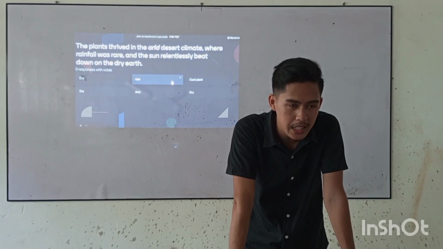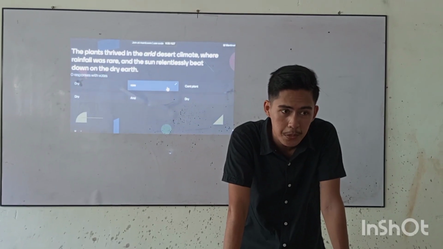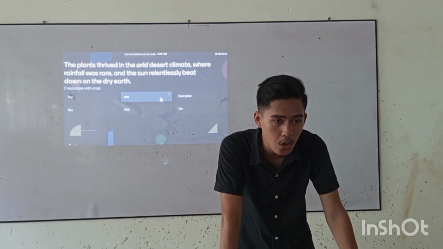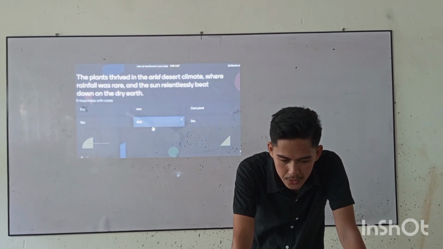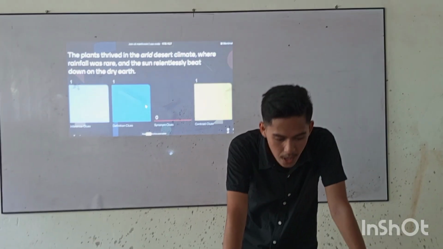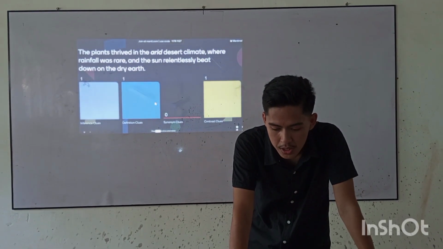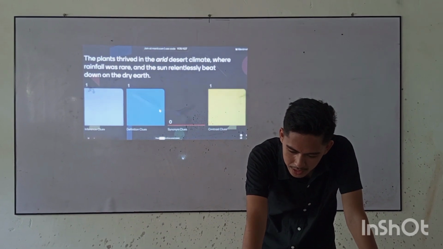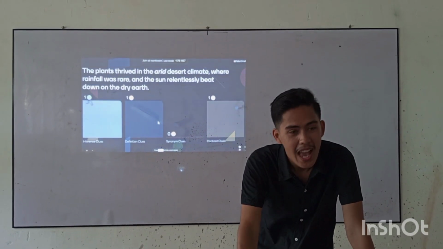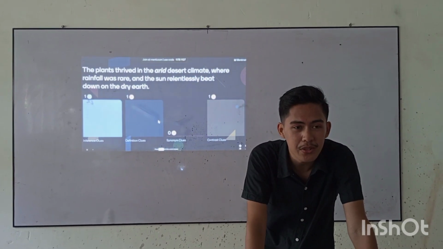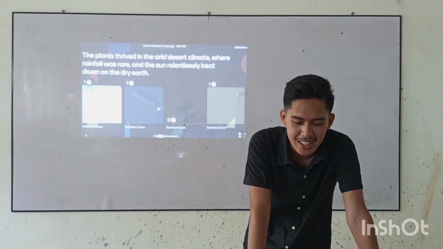What's good about Mentimeter is that all the participants are anonymous, so your name and information will not be shown on the screen. Now let us check if your answer is correct. Some answered inference clues, definition clues, contrast clues, and there are zero answers for synonym clues. Let's check. The correct answer is inference clues. Who got it right? That's great.